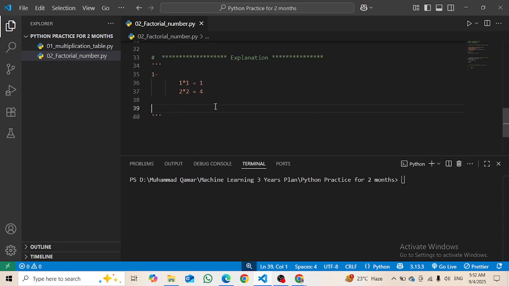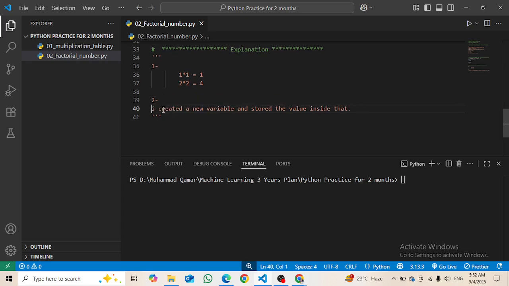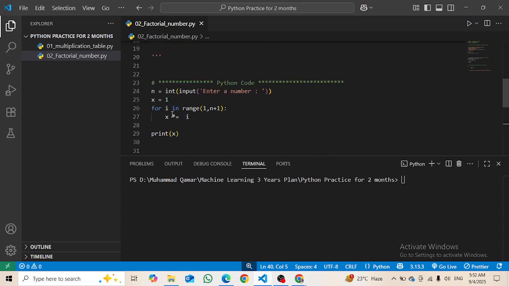So what I did the second time is that I created a new variable and stored the value inside it, right? Okay, it was quite easy. Basically it was not that hard, it was easy. So this was the code, basically everything that we required to make this program.